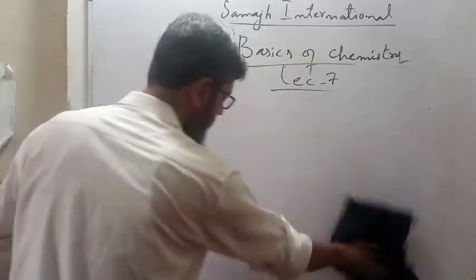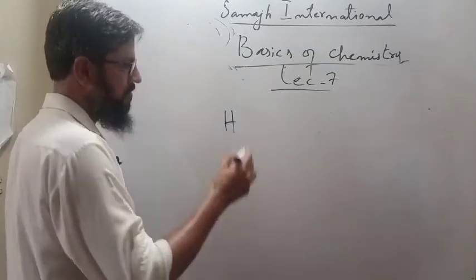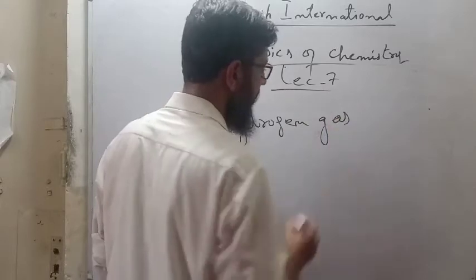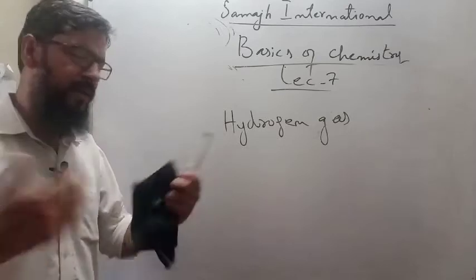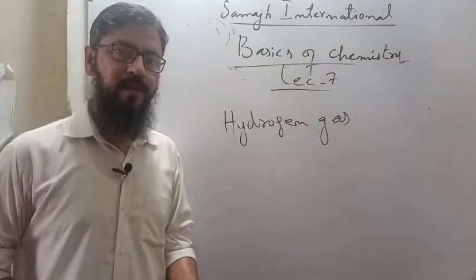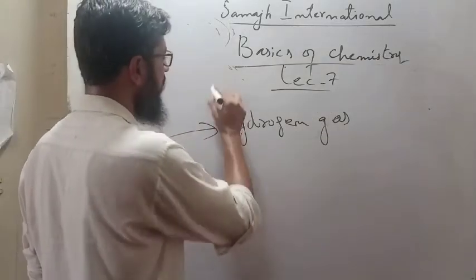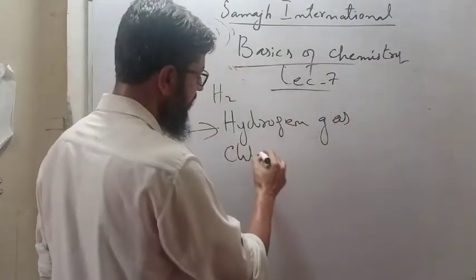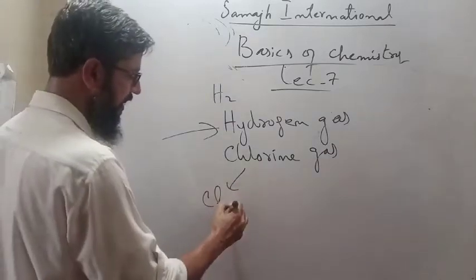Wait for a while. You are going to make another thing with the help of this hydrogen. You are taking this hydrogen gas again. You have a lot of molecules of hydrogen gas and a lot of molecules of oxygen gas. Got it? So, you are taking hydrogen gas molecule H2 and you are taking another thing, chlorine gas, Cl2.